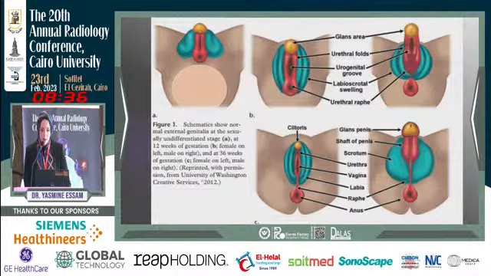This is a schematic view of the undifferentiated genitalia early in embryology, and then at 12 weeks of fetal age, differentiating into female and male external genitalia according to the presence of the Y chromosome, and then later at 36 weeks of gestational age.